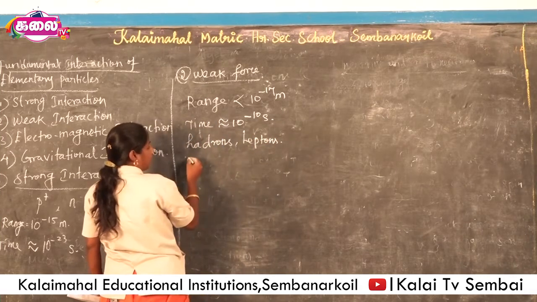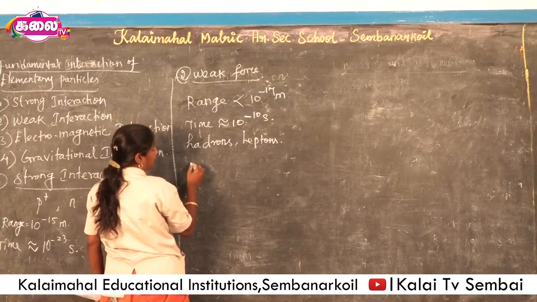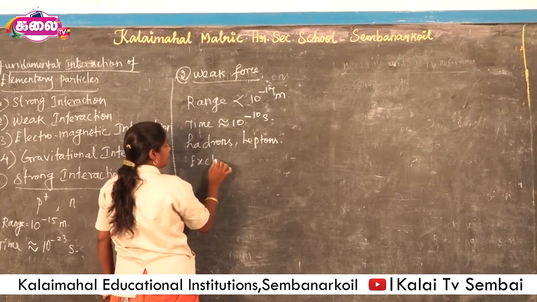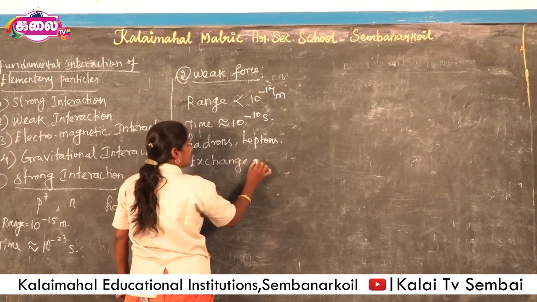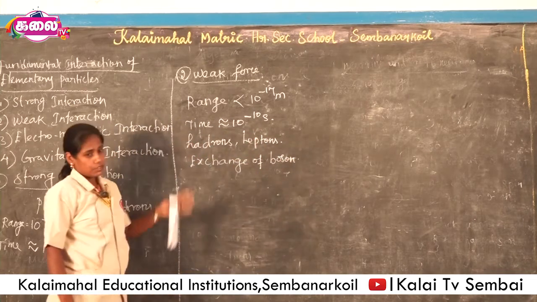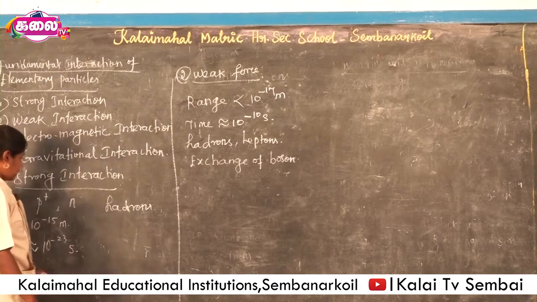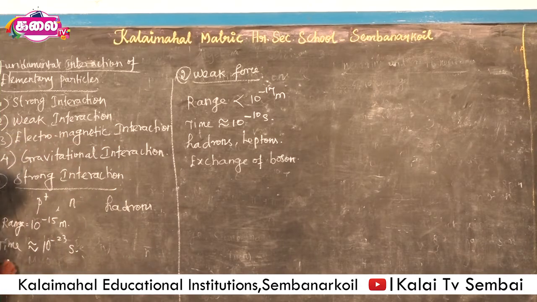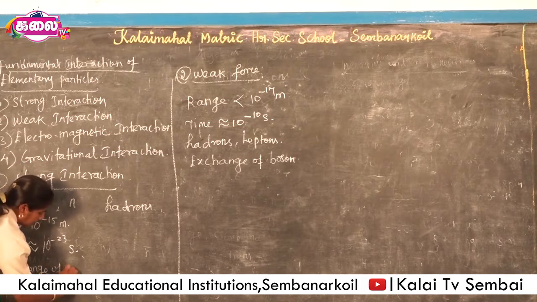This is due to the weak force being produced by exchange of boson particles. This is also a charge independent force.